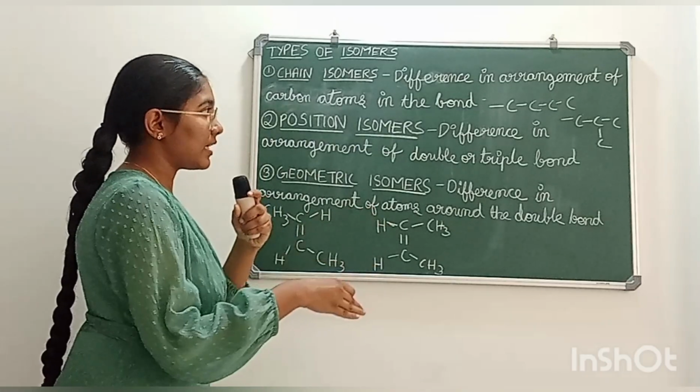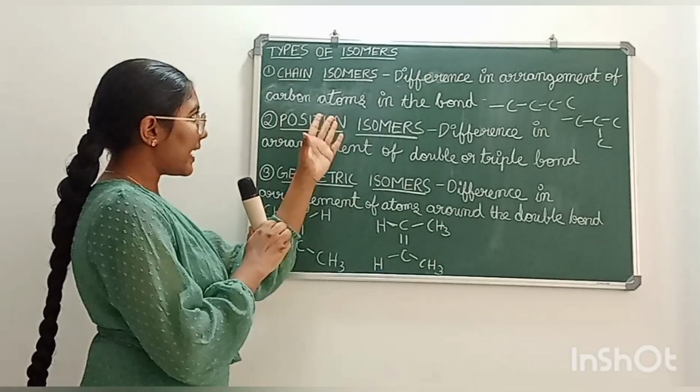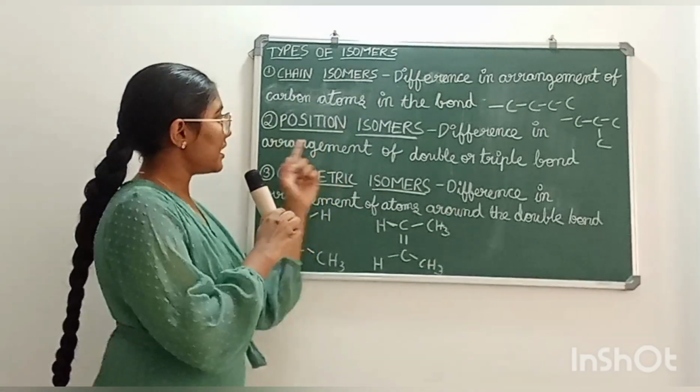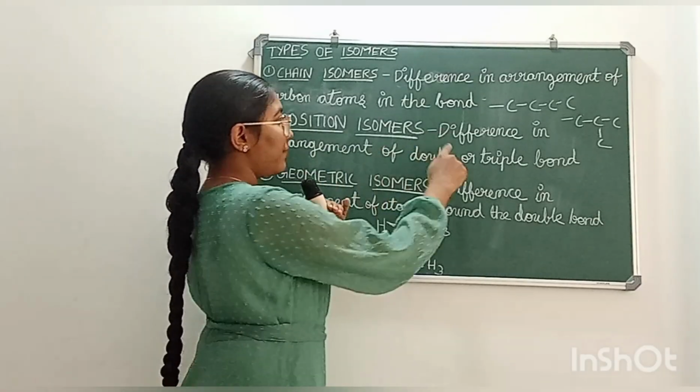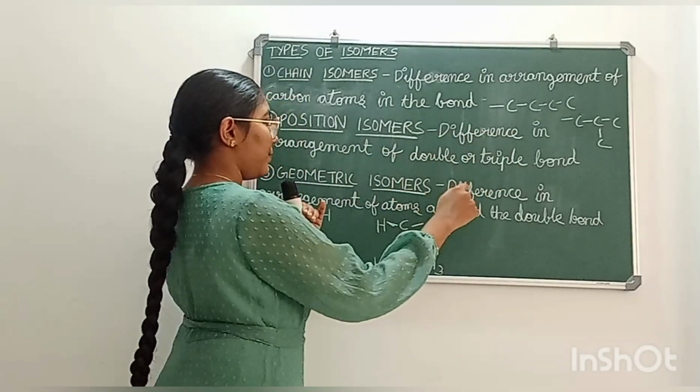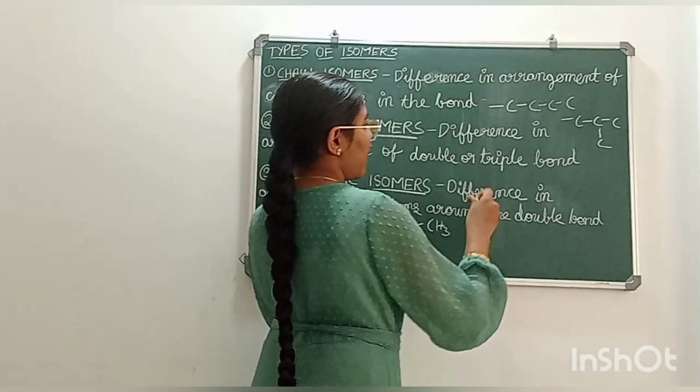So these types of isomers are known as chain isomers. Next, position isomers. Position isomers are formed due to the difference in arrangement of the double bond or triple bond. For example,